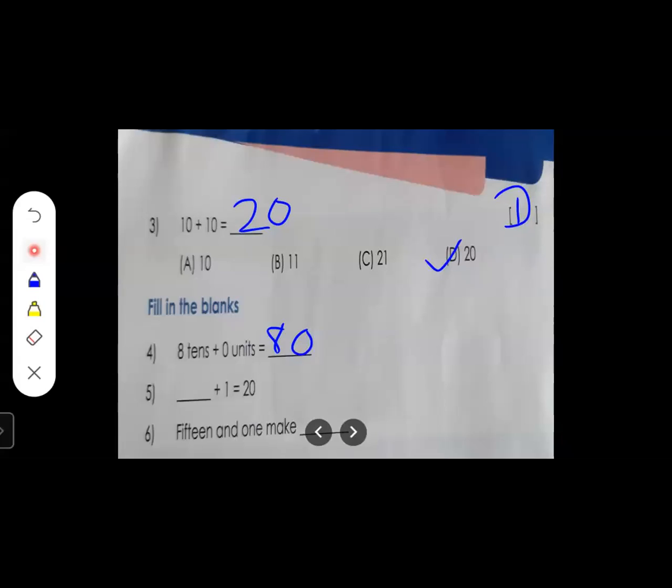So 19 comes before 20. Here we are going to write 19. So 19 plus 1 is equal to 20. So 19 is the correct answer.